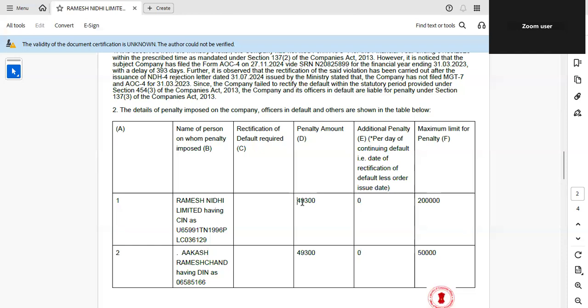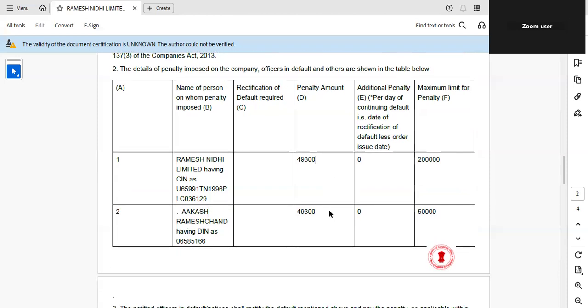Additional per-day penalty is not mentioned here. On the director, the penalty is also 49,300, where the maximum is 50,000. So the ROC imposed a penalty almost at the maximum threshold for the director.